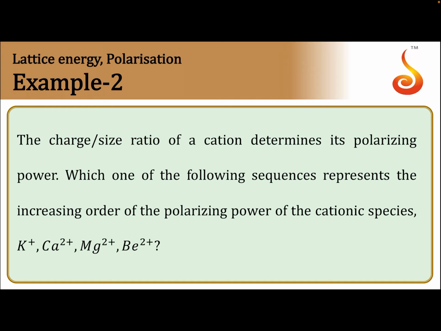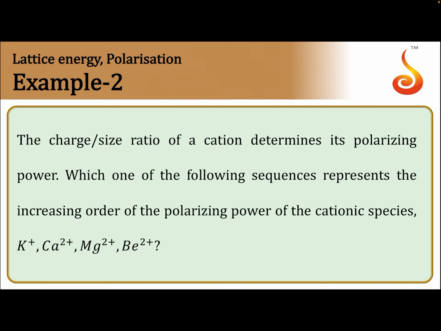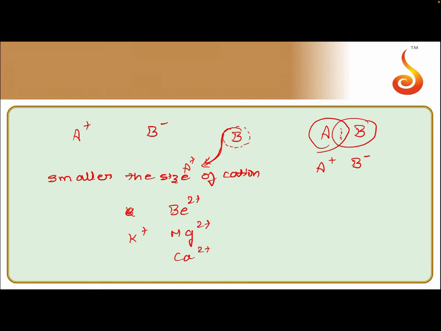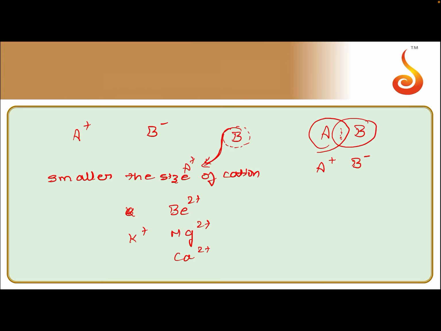In these cases, with increase in the size of the cation, polarizing power decreases. So, potassium, calcium, magnesium, beryllium in order of size. They are asking for the increasing order of polarizing power of the cations.